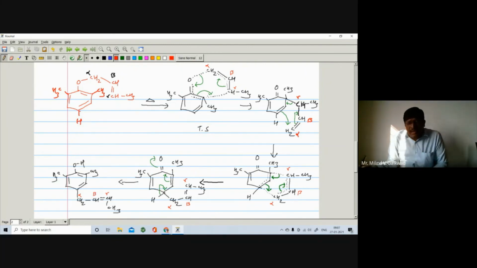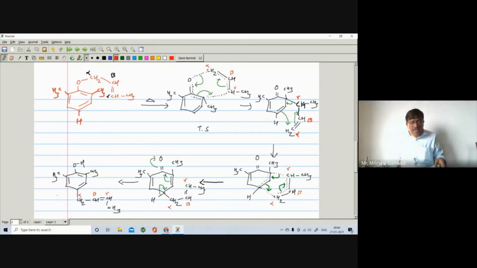So this reaction takes place only in the presence of heat. There is no side product. So this is the rearrangement step. This is the rearrangement step. So when both ortho hydrogens are blocked, in that case you are getting this type of compound. That is called the Claisen rearrangement reaction, right? In this way we have seen the Claisen rearrangement reaction.